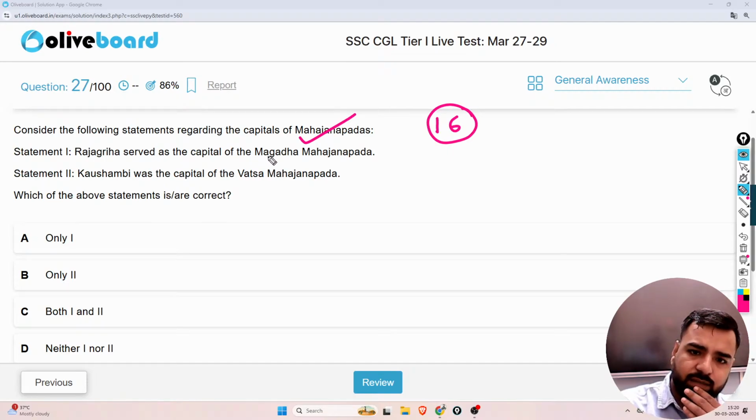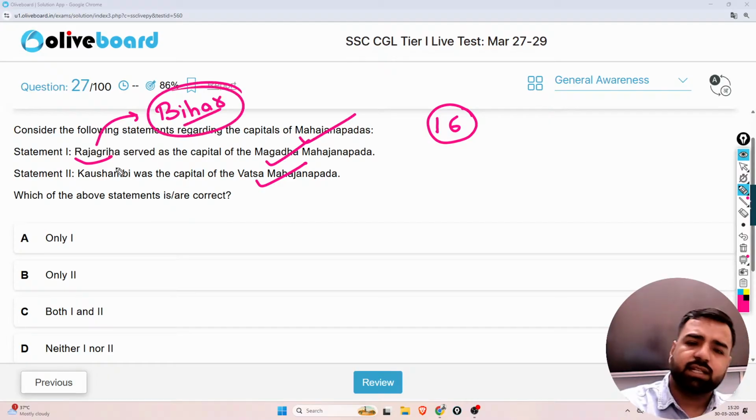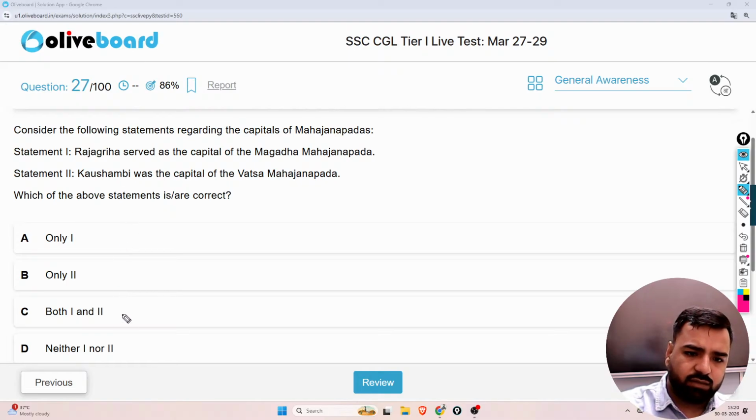Rajgir served as the capital of Magad Mahajanapad. That's correct. Kaushambi was the capital of Vats Mahajanapad. Sir, both these statements are correct. Where is this location? Sir, this is in the Magad state. It is Magad part. In the present, we'll say it's there in the Bihar, right? And Rajgir, which is the latest location. Kaushambi was the capital of Vats. So both these statements are correct. But I need to go in detail. So one second, which is the correct? Both will be the correct one. So yeah, what is the correct answer?